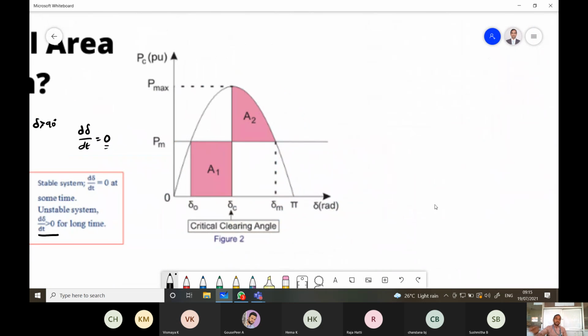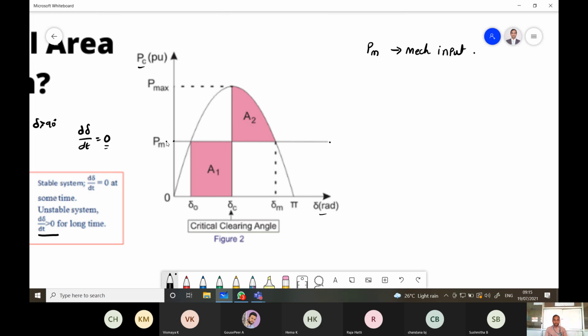That is by the power angle curve. This is the power angle curve. PM is the mechanical input given to the rotor, and on the y-axis the power is taken, on the x-axis delta is in radians. Initially the mechanical power is taken as a straight line.